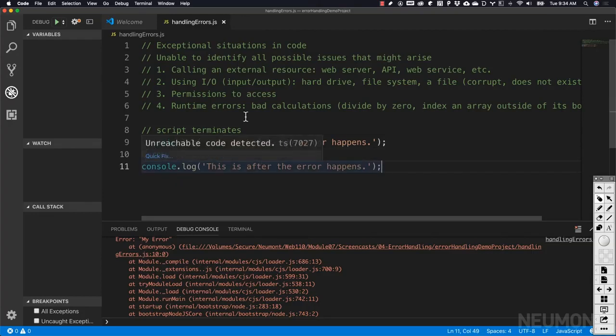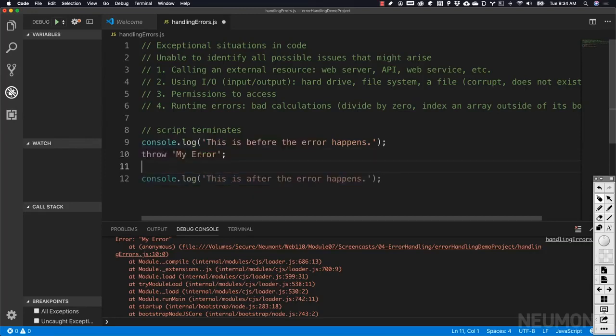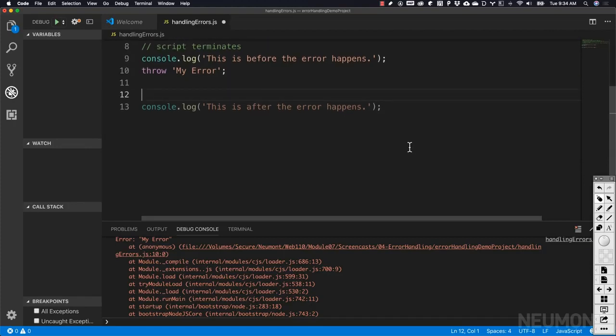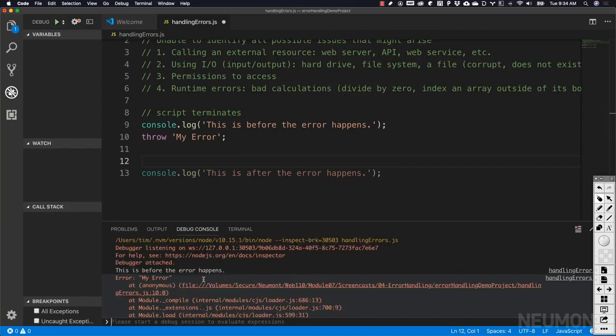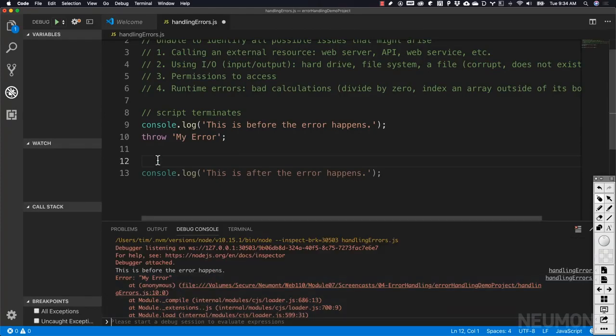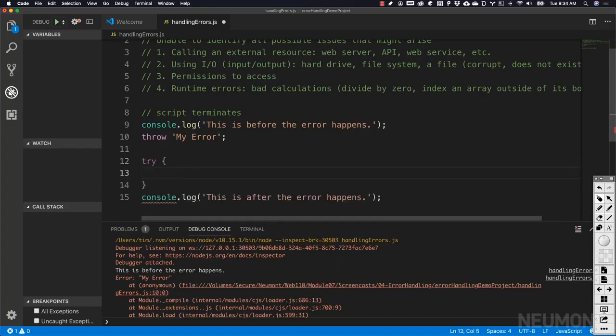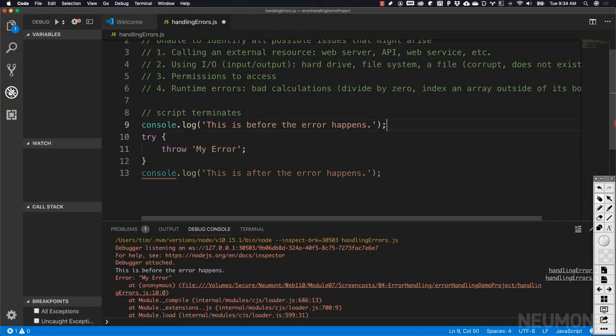Now let's learn how we can catch errors. In this situation, we've got some code that throws an error. The way we catch an error and handle it without causing our script to completely crash, like we see right here, is by using what we call a try block. And this try block is where we put code that may cause an error. So here we're throwing an error. Let's go ahead and put it inside of the try.